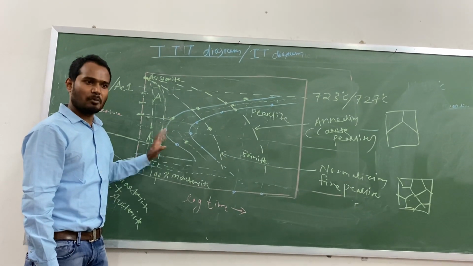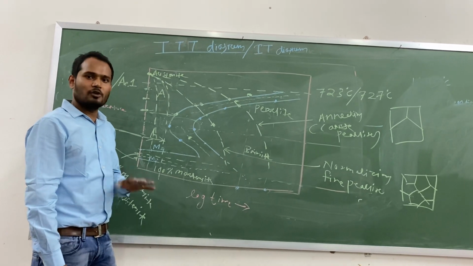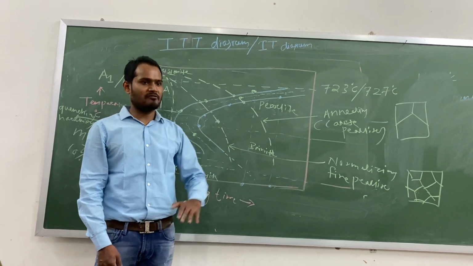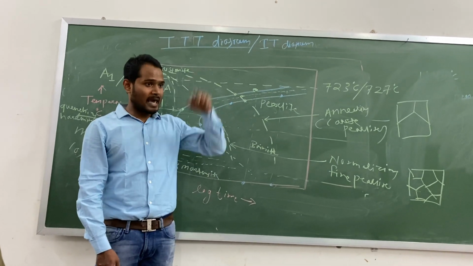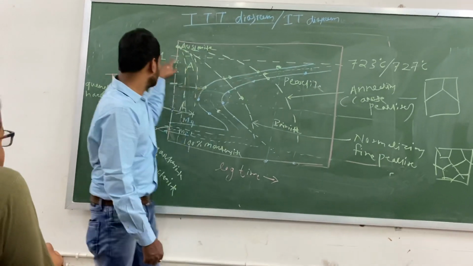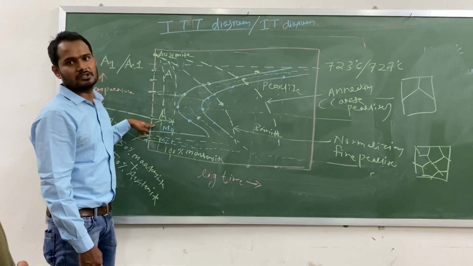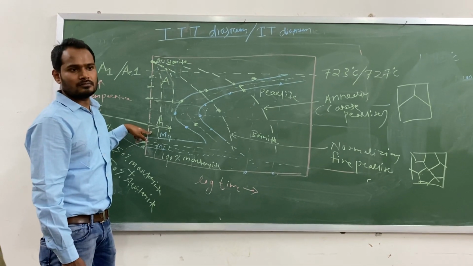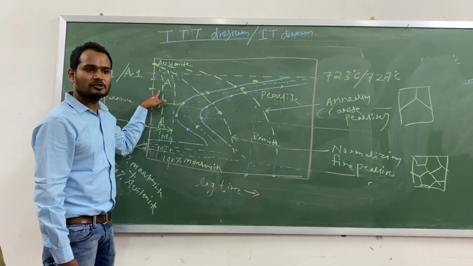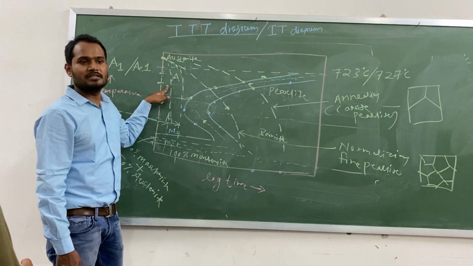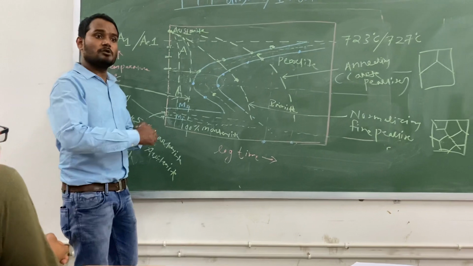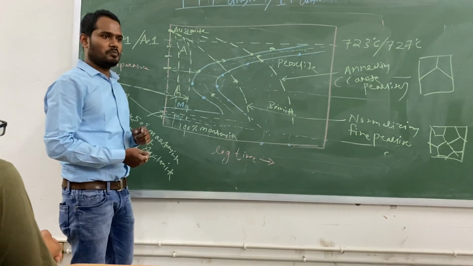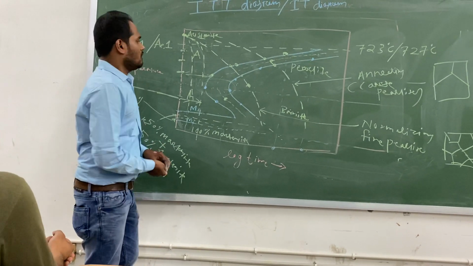So transformation depends upon nucleation rate and growth rate. Nucleation rate completely depends upon the driving force. Driving force means the temperature gap from the A1 temperature to that temperature. And diffusion rate depends upon temperature only. It depends exponentially on temperature. If you raise the temperature a little, diffusion will be very fast. You understand? Okay, then pause it.